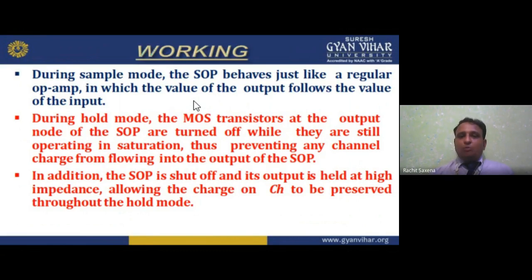During sample mode, the SOP behaves just like a regular op-amp, in which the value of the output follows the value of the input. During hold mode, the MOS transistors at the output node of the SOP are turned off while they are still operating in saturation, thus preventing any channel charge from flowing into the output of the SOP.